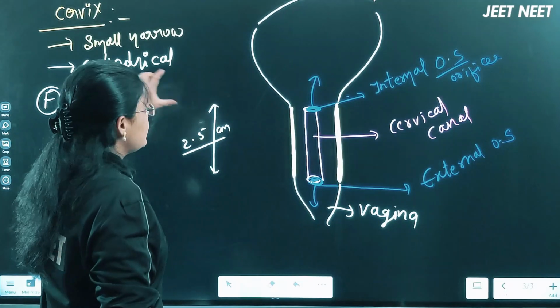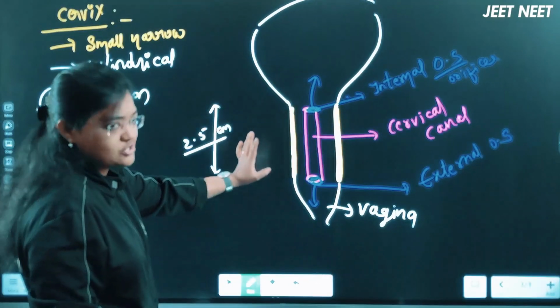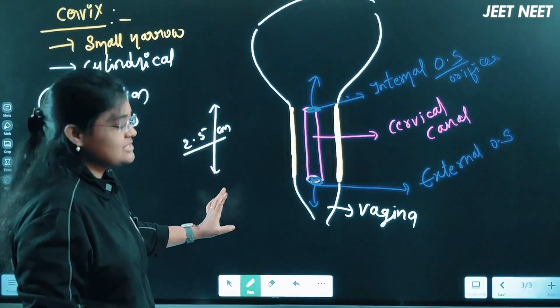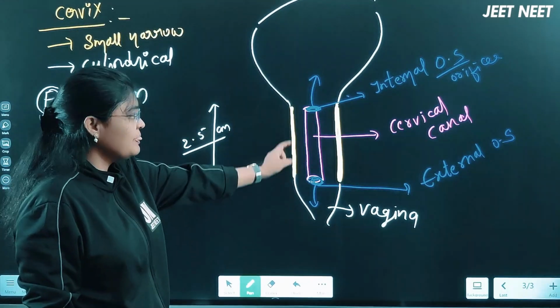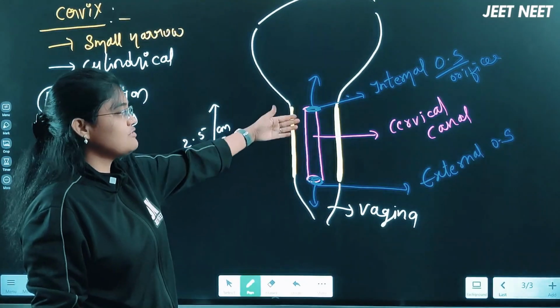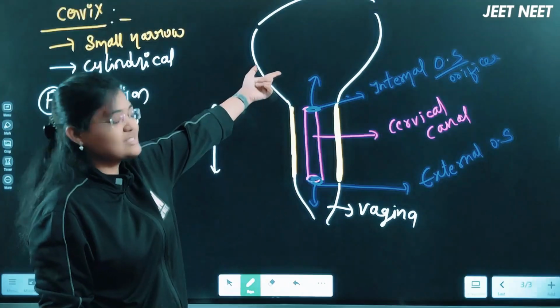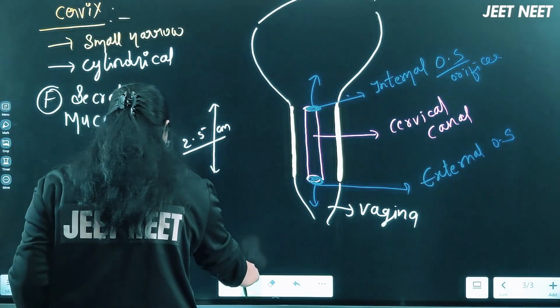Assume the cervix is small and narrow, and cylindrical in shape, made up of smooth muscle, right? Majorly the length of the cervix will be 2 to 5 centimeters. Inside the cervix there is one canal, which we call the cervical canal. This cervical canal has two openings, the internal OS and the external OS. Internal OS is towards the uterus, external OS is towards the vagina. Am I clear on these points, right?